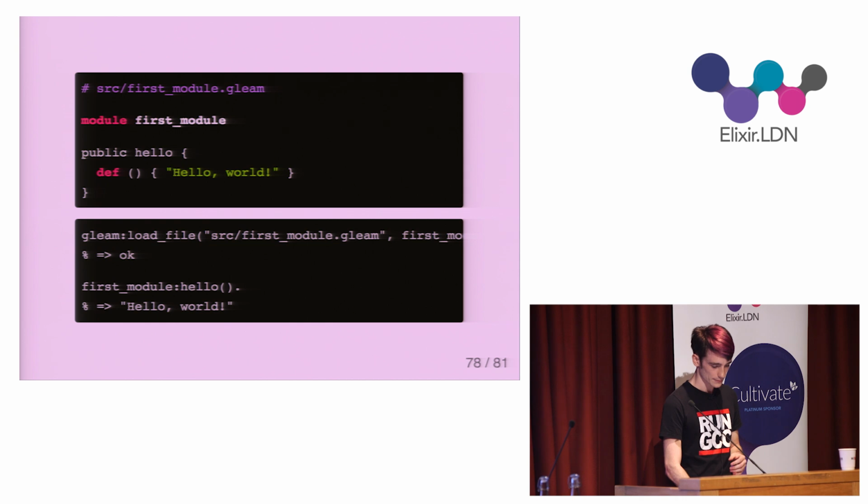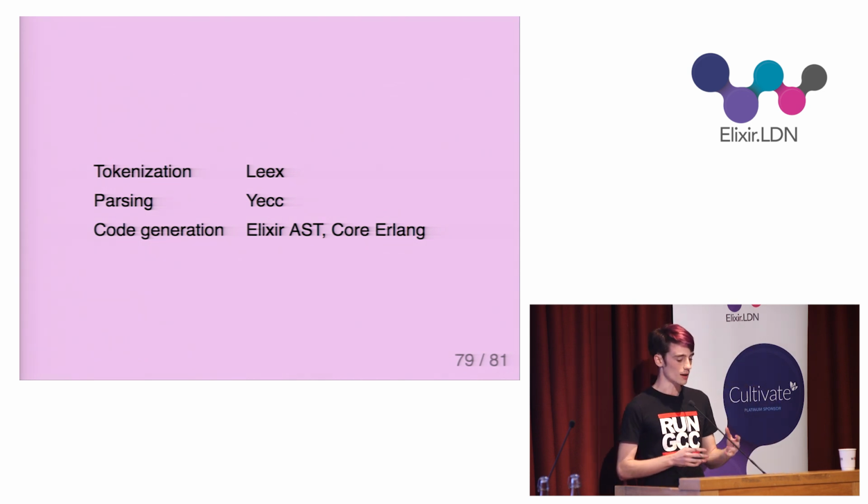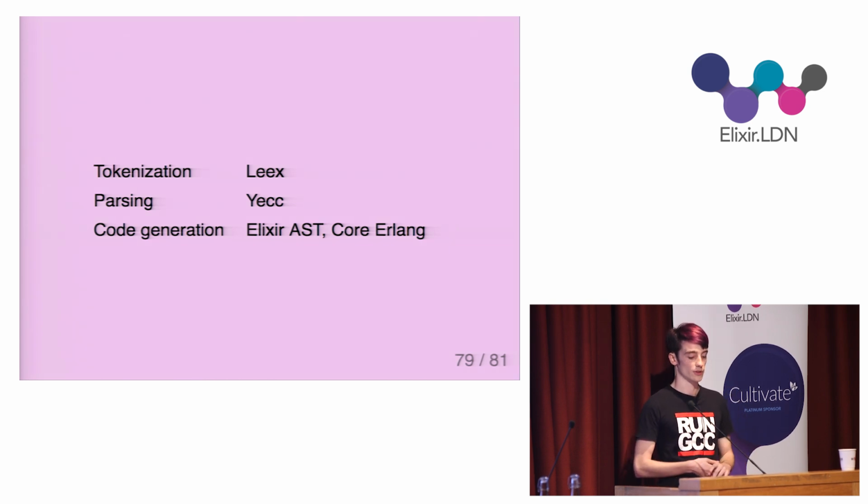So with Erlang and Elixir, we are supplied with a large range of excellent tools that can be used individually or all together. So Lex and Yecc give us an easy out-of-the-box way to do tokenization and parsing of code. And with Elixir macros and Core Erlang, we have a friendly way to generate code that can be loaded into the virtual machine. Coupled with Elixir and Erlang's excellent pattern matching and data handling, these tasks become quite straightforward.